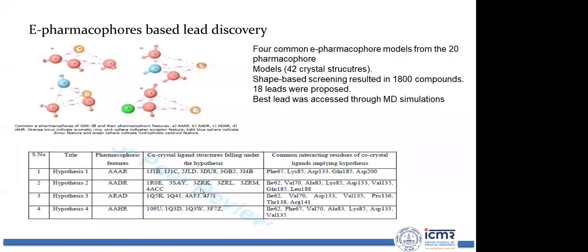Now this is one example we have used in our study, where we generated energy-based pharmacophores. We developed 20 models from 42 crystal structures and proposed 18 lead molecules, and the best leads were assessed through molecular dynamics simulations. These are the 4 hypotheses based on which we designed drug molecules, listed here with where they are interacting.